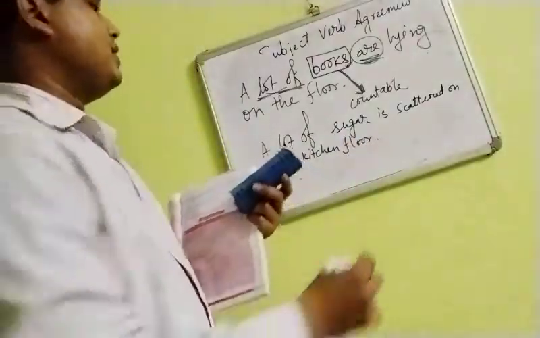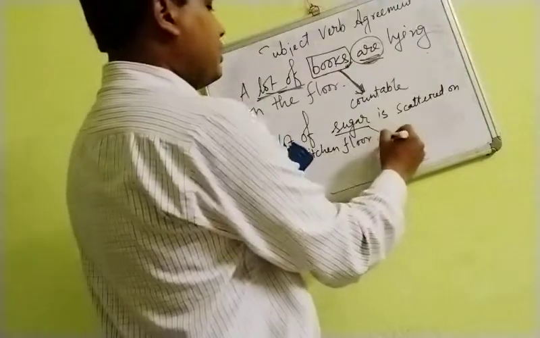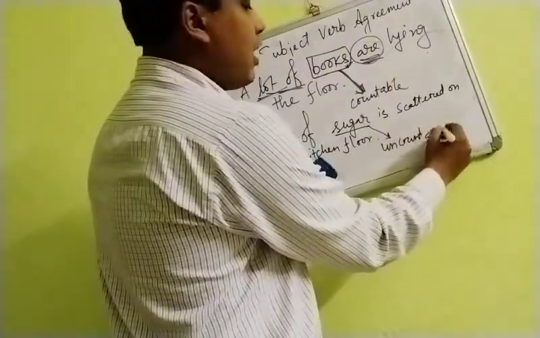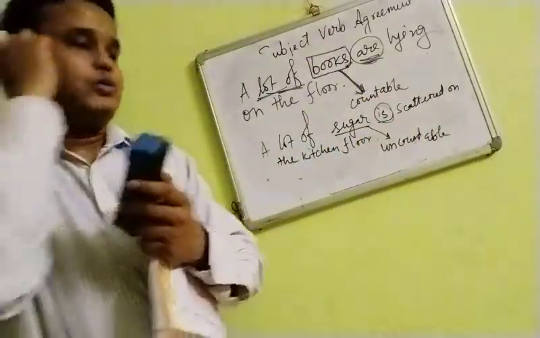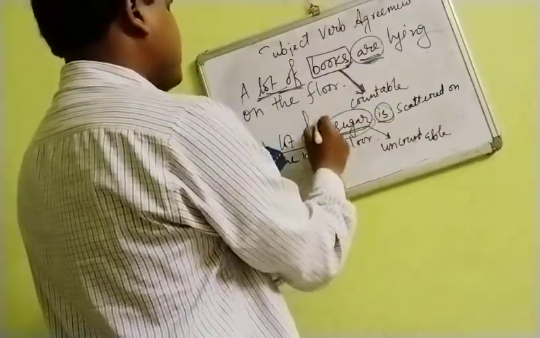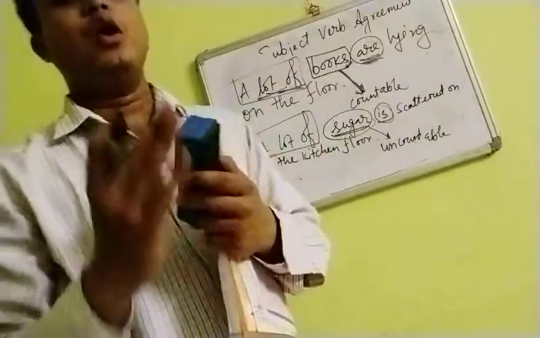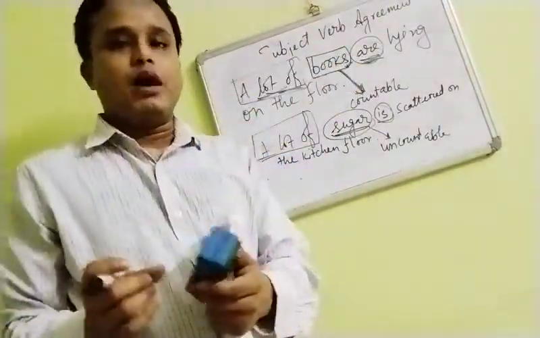So here you can see, when I am using sugar, as you know, this is an uncountable one. So what is being used here is a lot of. You will have to remember that when a lot of is being used, you have to look at the noun which is there.